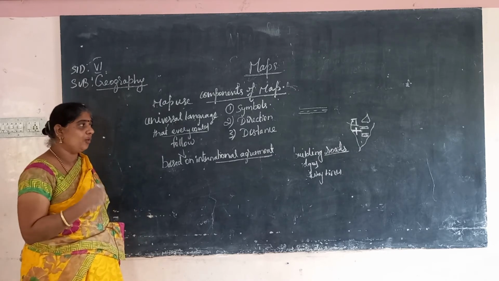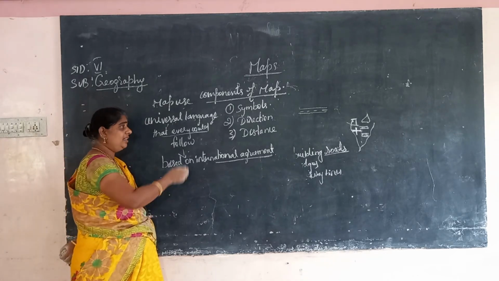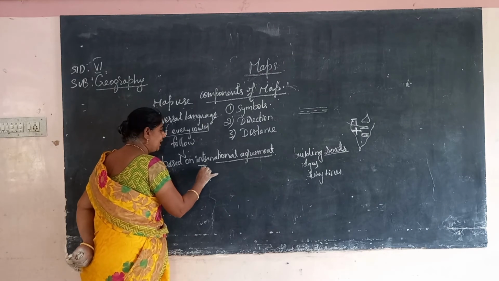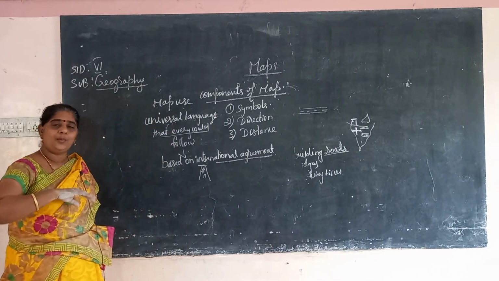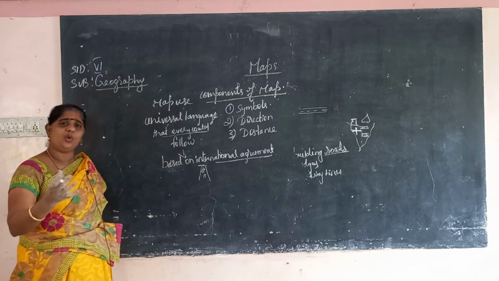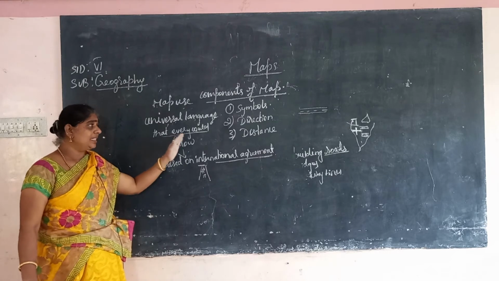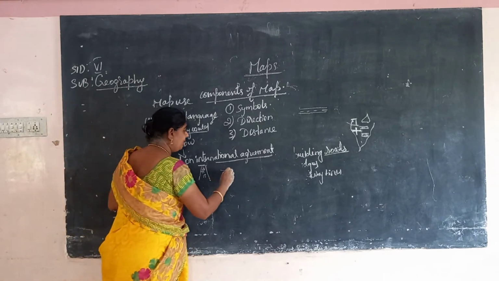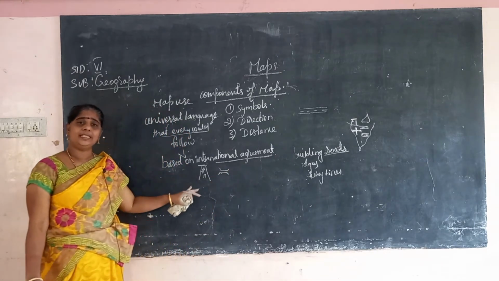For example, if you want to find a temple and a common symbol is given like this, it is understood as a temple, and you can easily find out where the temple is. Whichever country you go to, if you want to find a bridge and a symbol is given like this, it is easily understood to be a bridge.